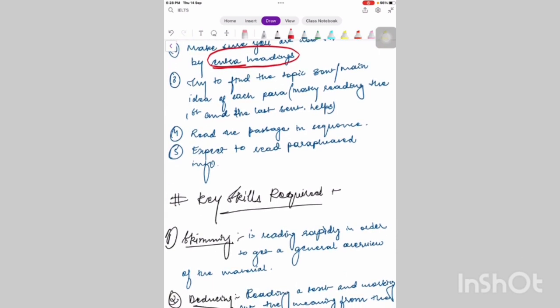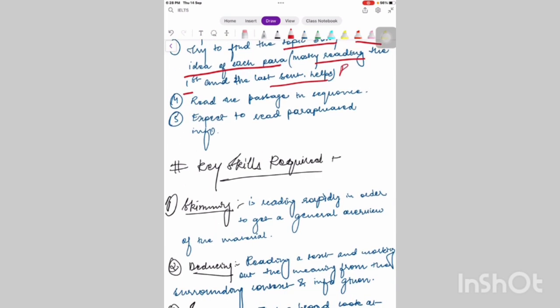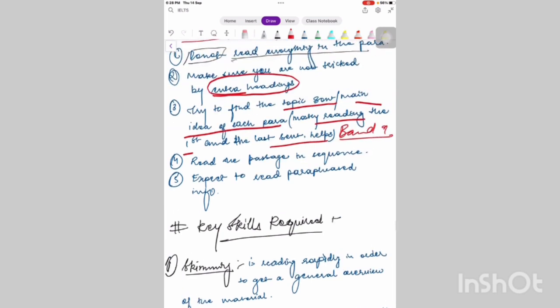Try to find out the topic sentence or main idea of each paragraph. Mostly reading the first and the last sentence helps. This is a band 9 tip. What happens is, people who don't know these tips end up reading all the paragraphs. Now imagine you get 5 paragraphs and each paragraph has, for example, 20 lines. So 20 into 5, you'd end up reading 100 lines. And if you take even more than 20 minutes just to read, you are left with 40 minutes, and with these 40 minutes you have to solve all the other questions.